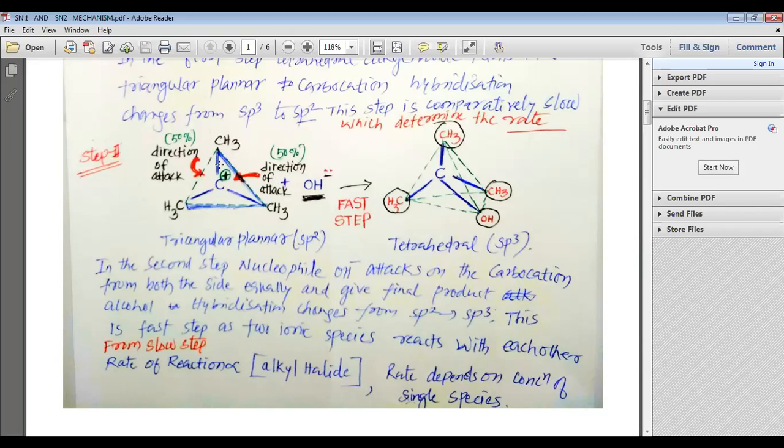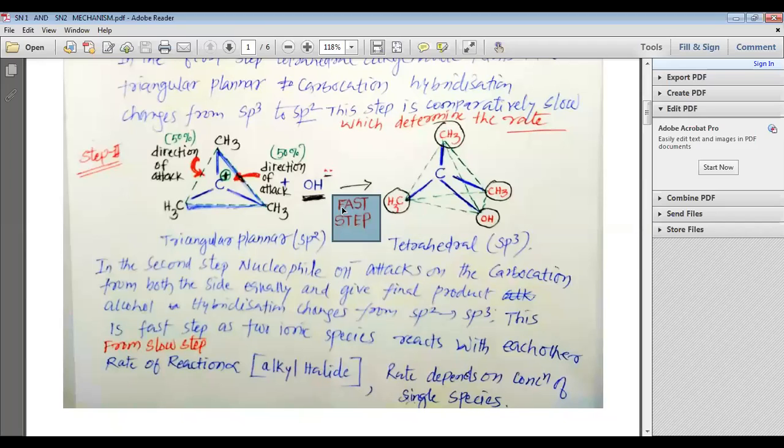You can see that this is the carbocation which is having positive charge. You can see that this is the OH minus ion which is negatively charged. So both the species are ionic in nature. And we know that ionic reactions are generally fast reactions. And that is why the second step is comparatively the fast step.